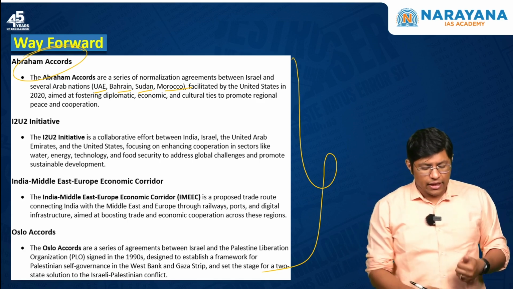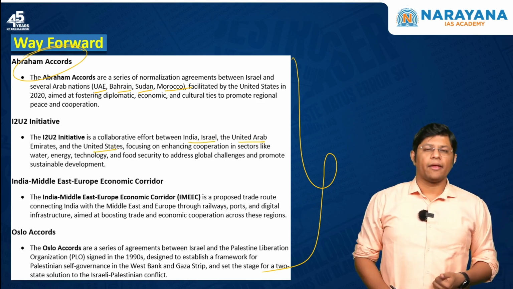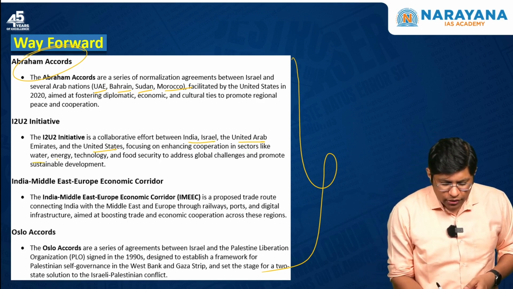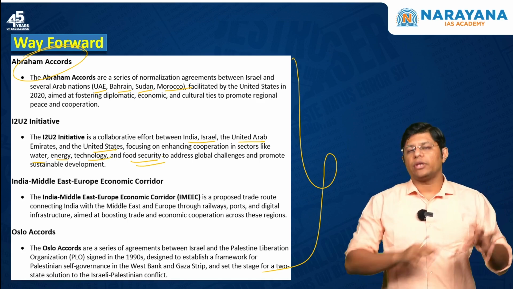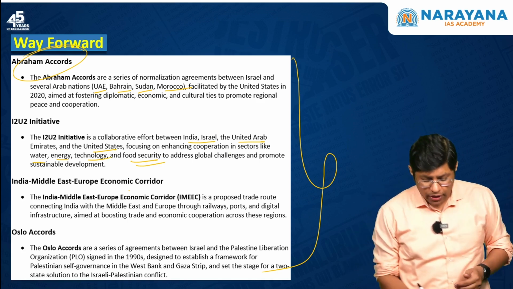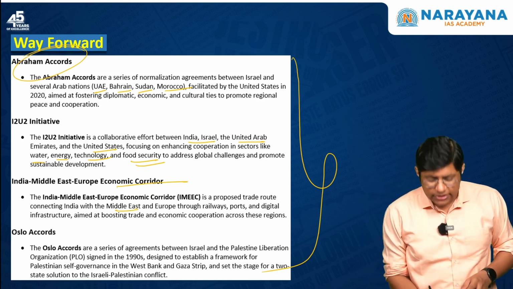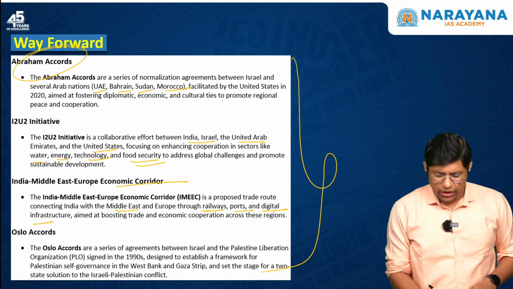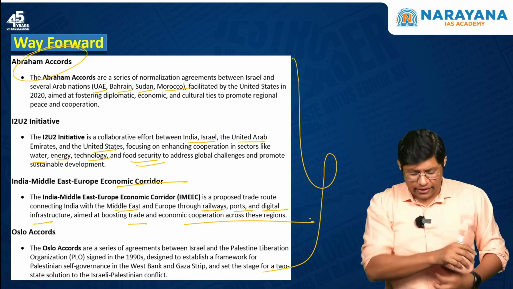The second is I2U2, that is India, Israel, UAE and United States. Now these 4 countries collaborated in sectors like water, energy, technology and food security to find a solution to the problems in the Middle East. The next is the India-Middle East Economic Corridor. This will connect India, the Middle East and Europe through railways, ports and digital infrastructure, which will boost trade and economic cooperation among all the countries.